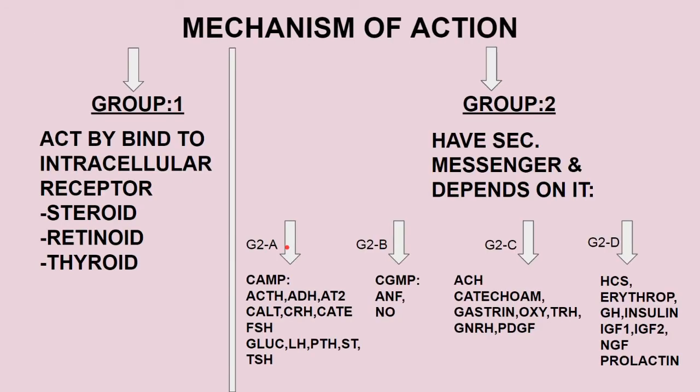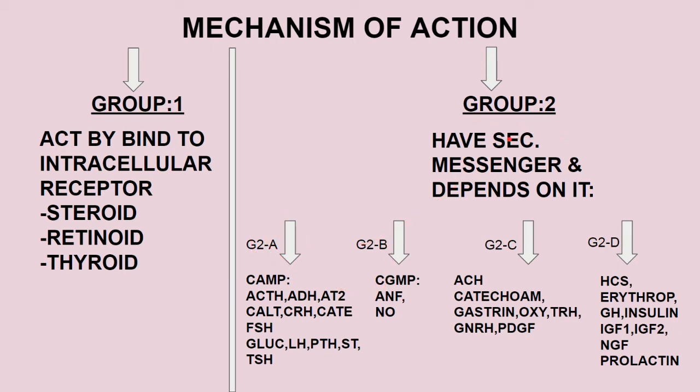Now the classification on the basis of the mechanism of their action. We have mainly two groups, group 1 and group 2. In group 1 we have hormones that act by binding to intracellular receptors, that is the steroid, retinoid and thyroid hormones. In group 2 we have hormones that act through a secondary messenger, depending on it for their particular mechanism and action.